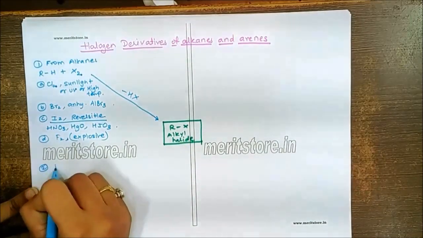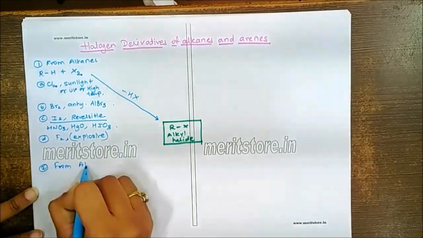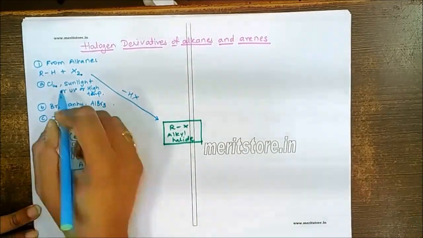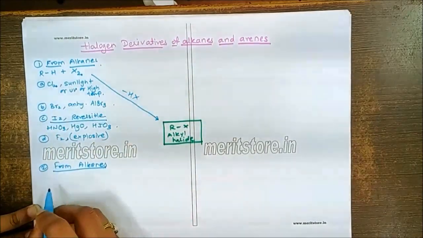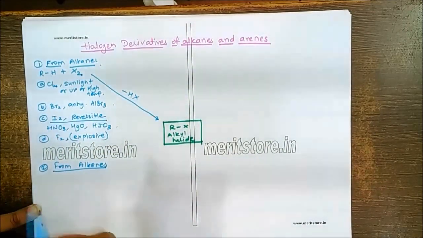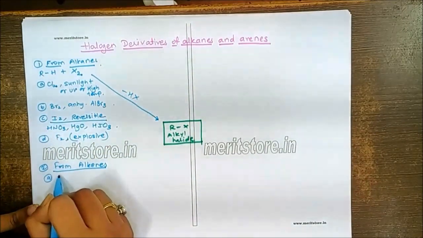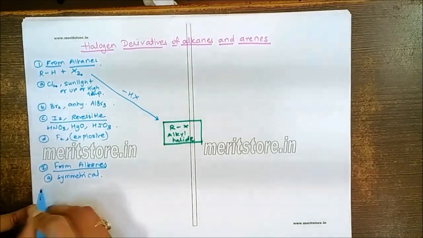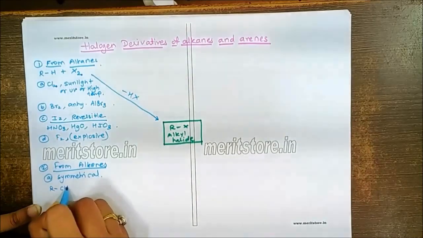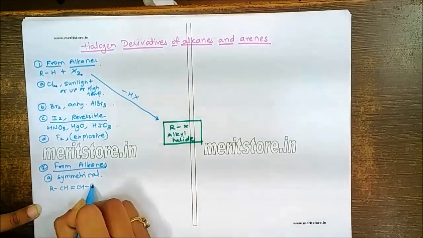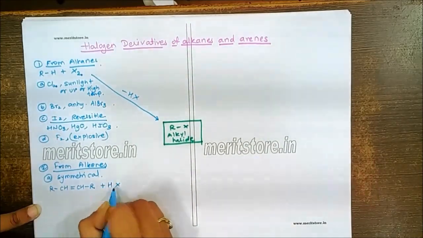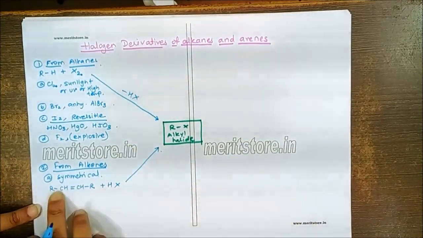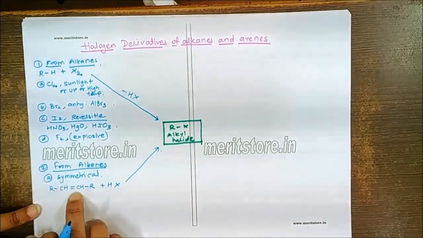We can also start from alkenes. That's another method of preparation for alkyl halides. Now when we talk about alkenes, there are two conditions under this. Maybe you are taking a symmetrical alkene. If you are taking a symmetrical alkene, let's say RCH=CHR, we can add simple HX to this. You will get the formation of the alkyl halide, because H will go to one carbon and X will go to the other carbon.